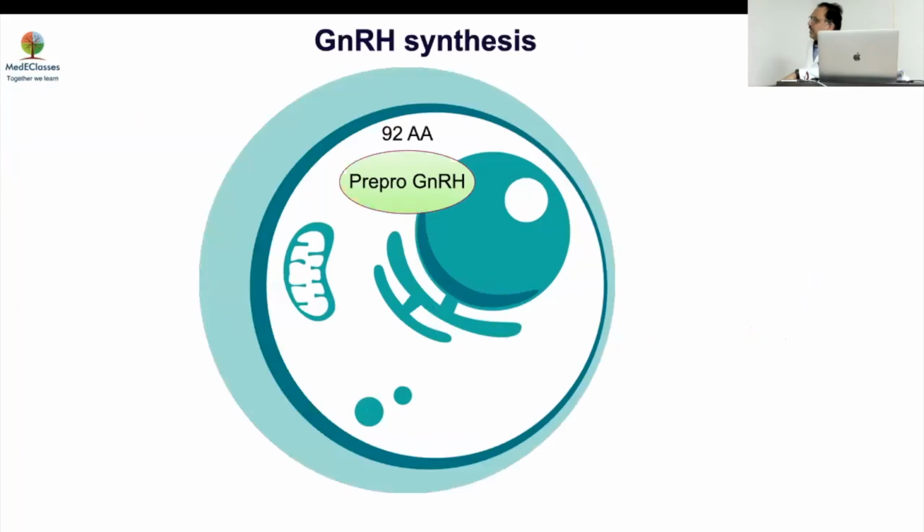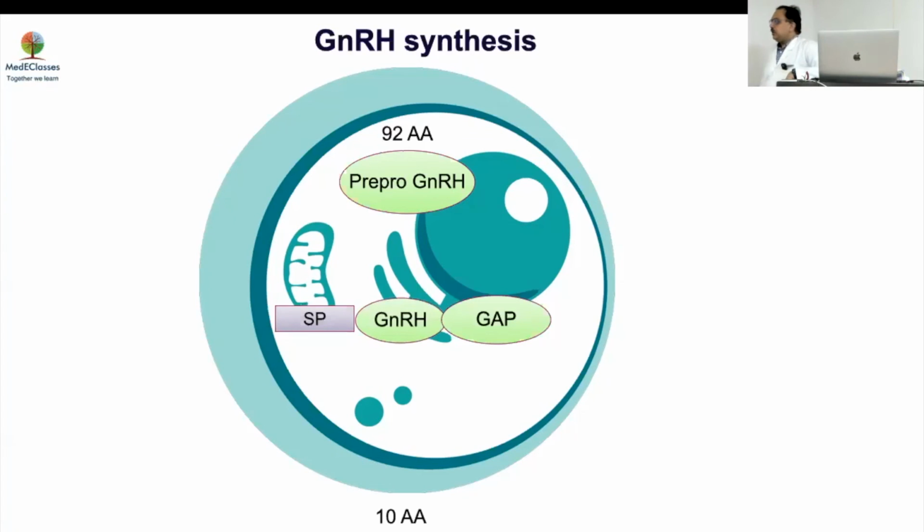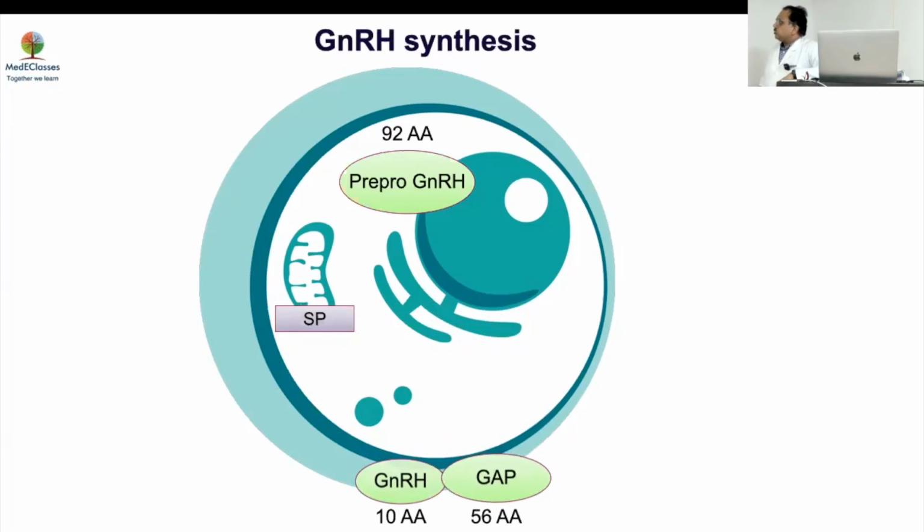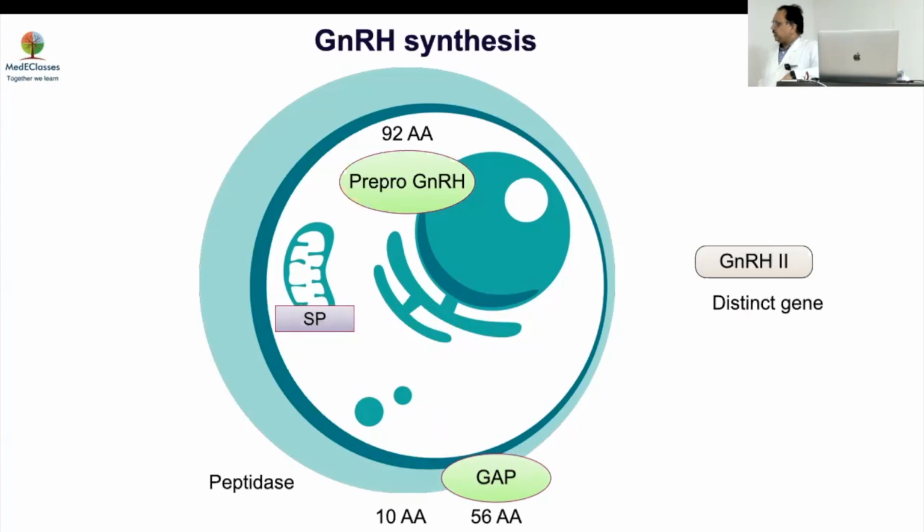So from here, GnRH is a large molecule produced as a pre-pro GnRH, and from here you have this 10 peptide GnRH which is produced. There is also a type 2 GnRH, which is produced by a different gene, the GnRH2 gene, which acts on a different receptor. It has got nothing to do with puberty. It basically plays some role in terms of bonding, but not in terms of the actual function. Now, the half-life of GnRH is very low and it hardly goes into the circulation.